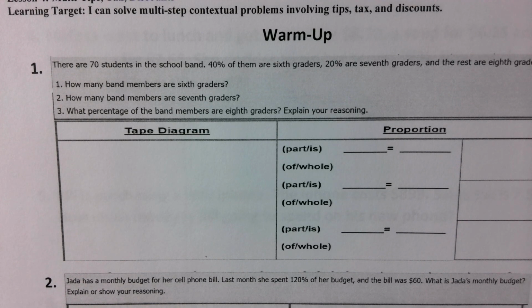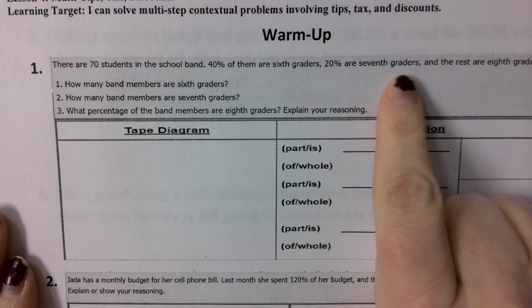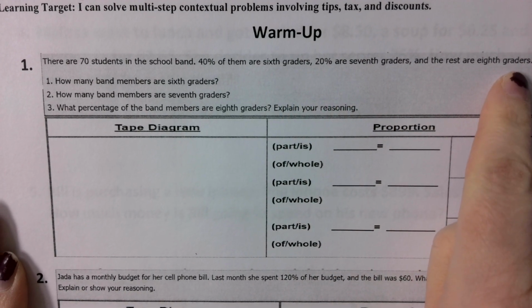So for problem number 1, it says there are 70 students in the school band. 40% of them are 6th graders, 20% are 7th graders, and the rest are 8th graders.